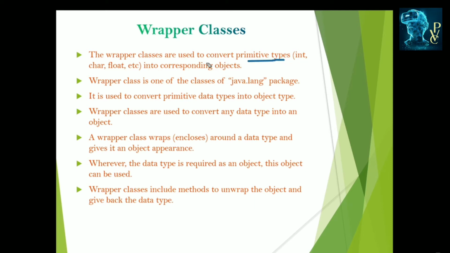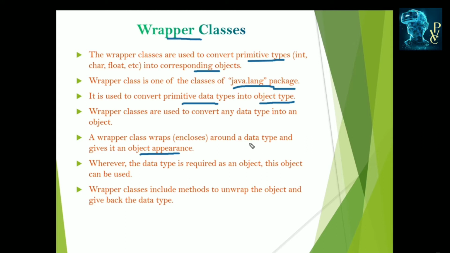Converting those primitive types, for example int, float, char, double, long, short, byte, these all can be converted to its corresponding objects, which is called the wrapper class, and this belongs to the java.lang package. Java is the collection of packages and package is the collection of classes and interfaces. The wrapper class belongs to the lang package and is used for conversion of primitive types into its corresponding object type. Okay, and these wrapper classes wrap, means enclose around a data type and give its object appearance.